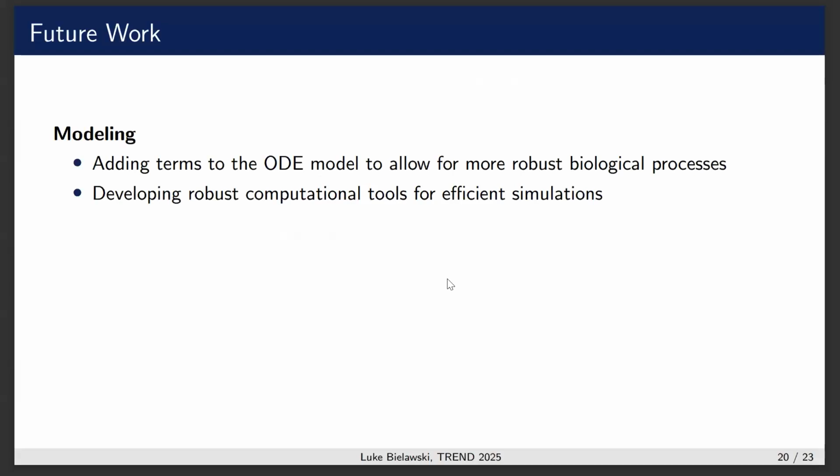In conclusion, some areas of future work are improving the modeling. The quorum sensing model we had in the beginning seemed a little bit arbitrary and contrived. A lot of the terms felt not super robust, and so I wanted to explore having more generic terms and to see if solutions were still tractable. Additionally, we wanted to construct more robust computational tools for simulating these things. Joshua Kalai has been working with me on that.